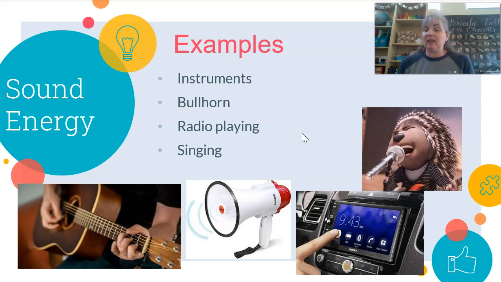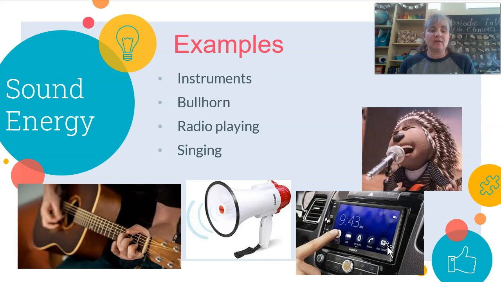You might be thinking that some of these things, like a radio, we just talked about with radiant energy. There might be more than one type of energy in something. So the signals from a radio station to a radio is a radiant form of energy. It's traveling in waves. But the sound that comes out of your car radio after it gets that signal is a different type of energy.